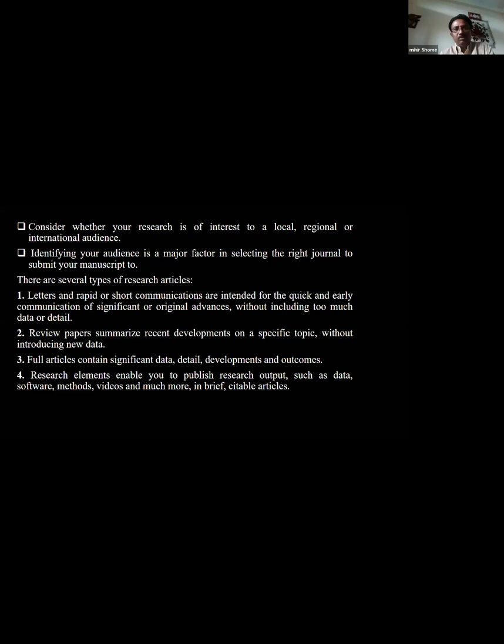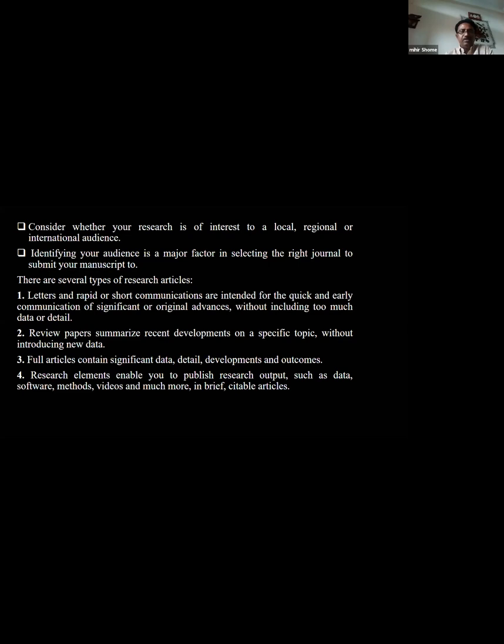to submit your manuscript to. There are several types of research articles. Number one, letters and rapid or short communications are intended for the quick and early communication of significant or original advances without including too much data or details. Second is review papers, which summarize recent developments on a specific topic without introducing new data.